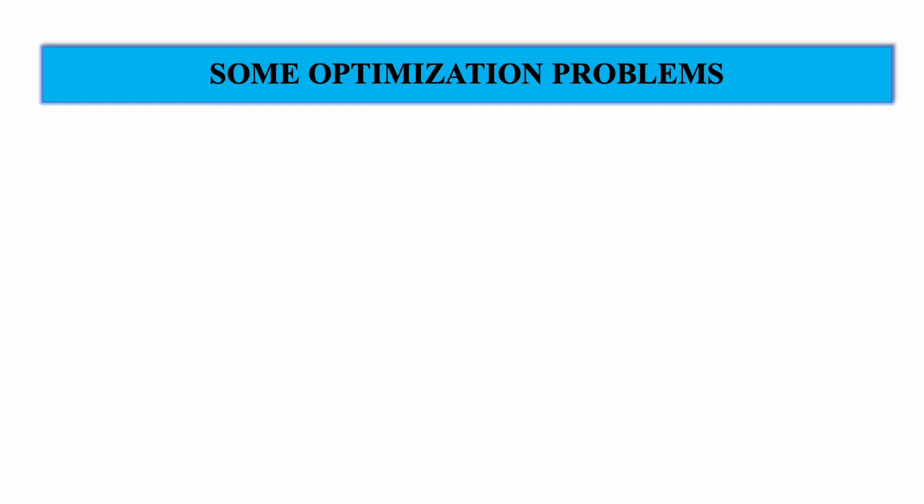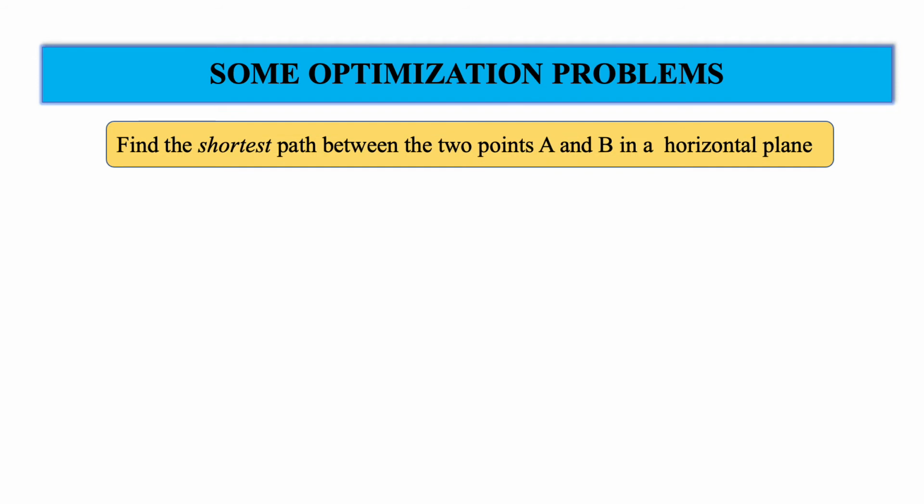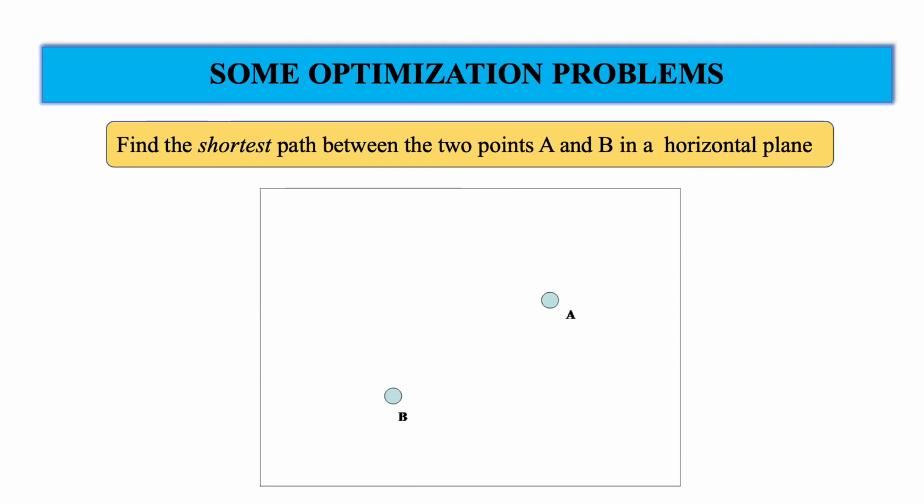Now let us look at some interesting optimization problems that we come across in our day-to-day life. For example, if you are given 2 points A and B, and our aim is to find out the shortest distance path between 2 points A and B in a horizontal plane.